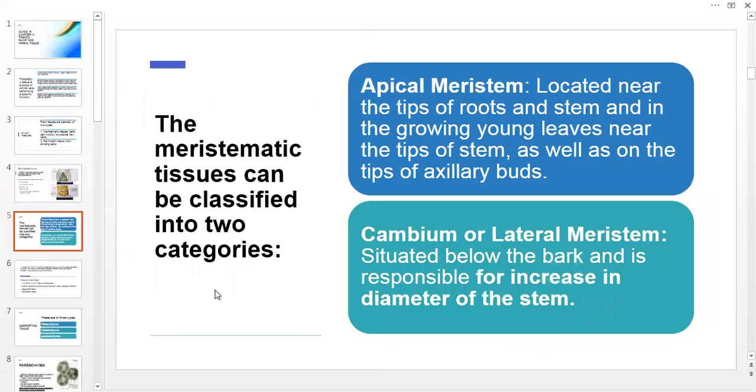Now, the meristematic tissues can be divided into two categories. Number one is apical meristem and number two, cambium or lateral meristem. Apical meristem is located near the tips of roots and stem and in the growing young leaves near the tips of stem as well as on the tips of axillary buds. Cambium or lateral meristem is situated below the bark and it is responsible for the increase in the diameter of the stem.